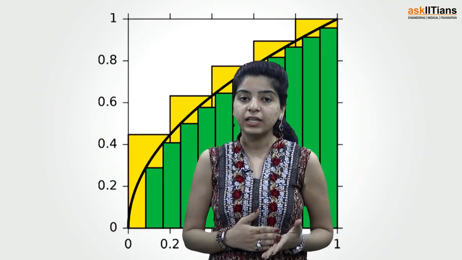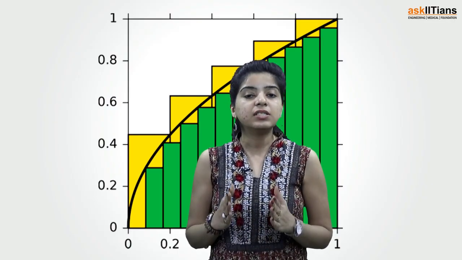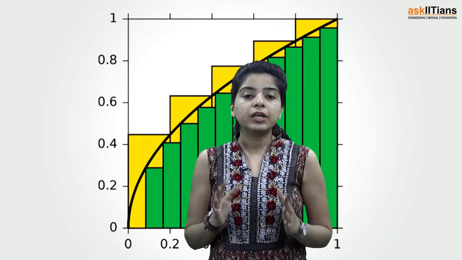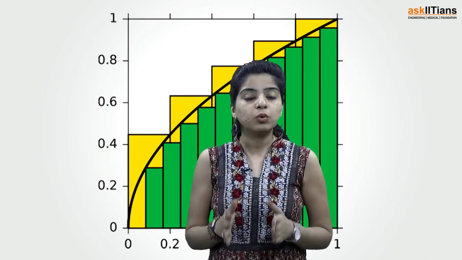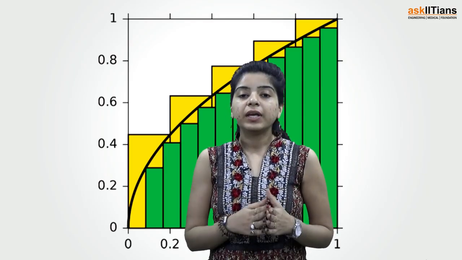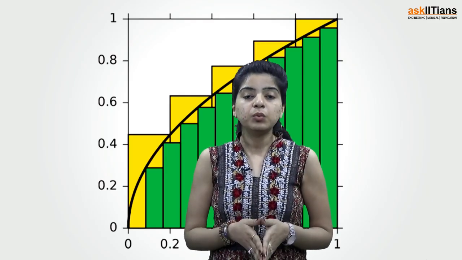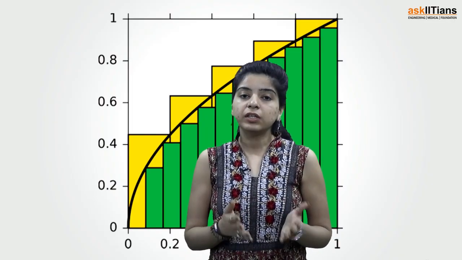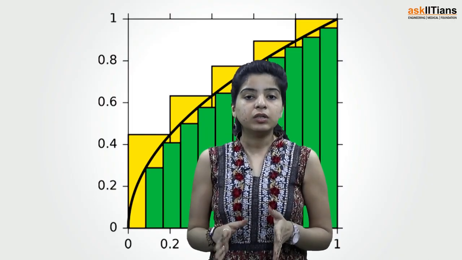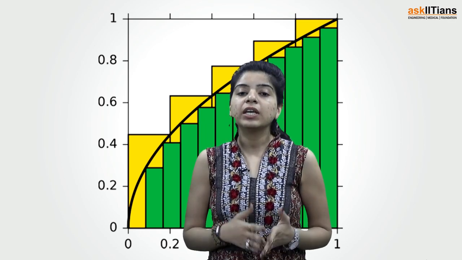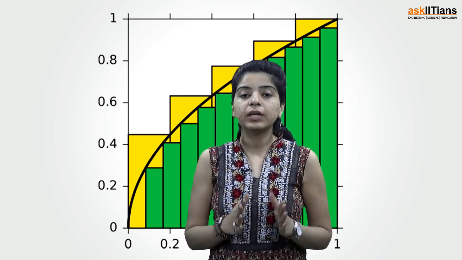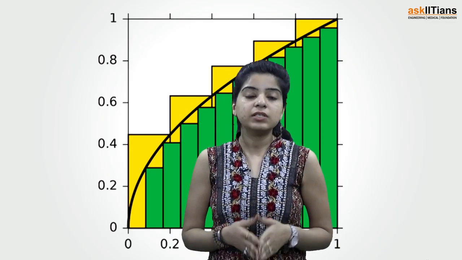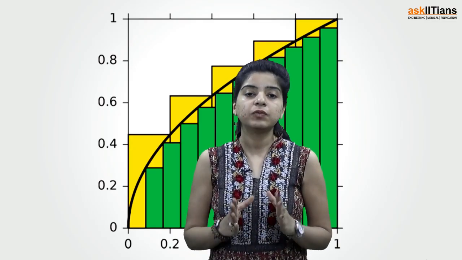2 sin^n x cos^m x dx is equal to (n minus 1)(n minus 3) and so on, 1 or 2, into (m minus 1)(m minus 3) and so on, 1 or 2, divided by (m plus n)(m plus n minus 2) and so on, 1 or 2. This 1 or 2 will depend on whether n and m are even or odd. This whole term is multiplied by k, where k is equal to pi by 2 if m and n are both even, or it is 1 otherwise. We shall also discuss various questions based on the application of these formulae.